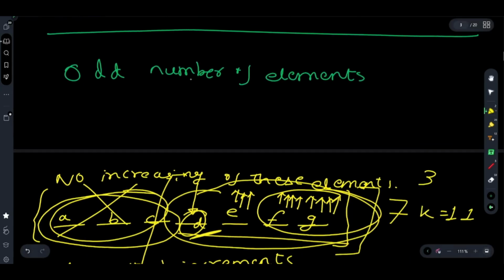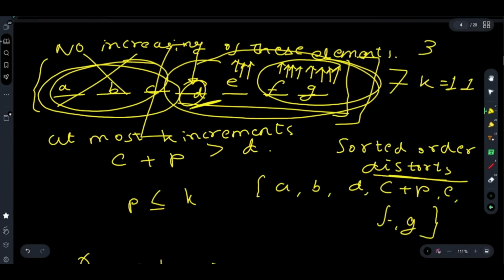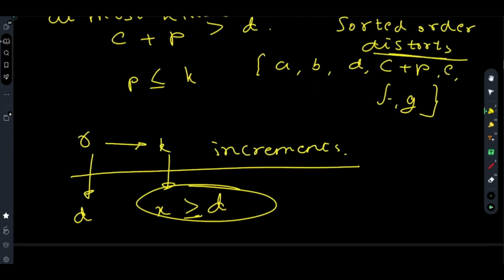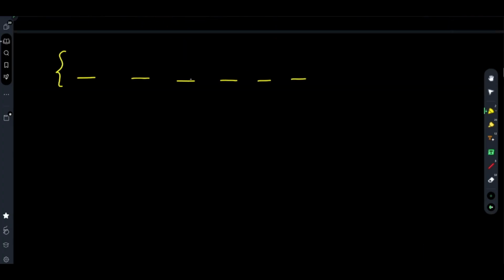Okay, so the first thing that you need to do is sort the array. You have to sort this particular array. That is a must. So we will be only concerned with the elements from and after the median. Okay, so from and after the median.